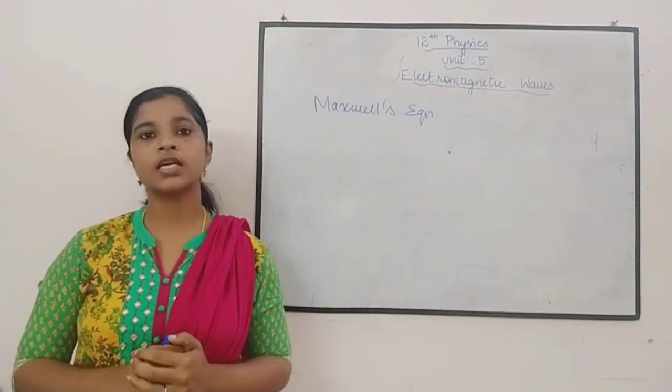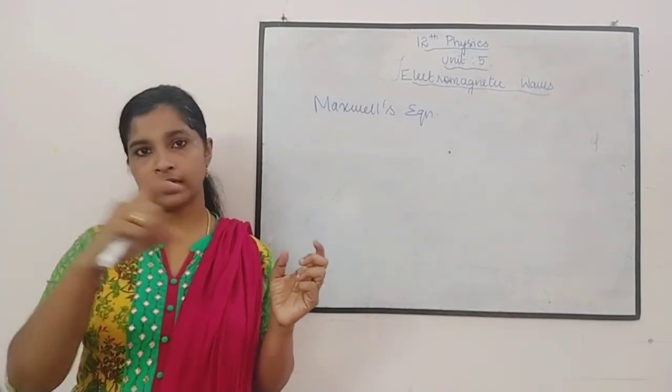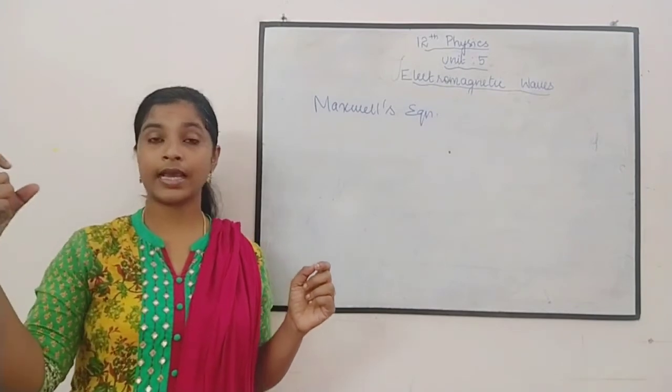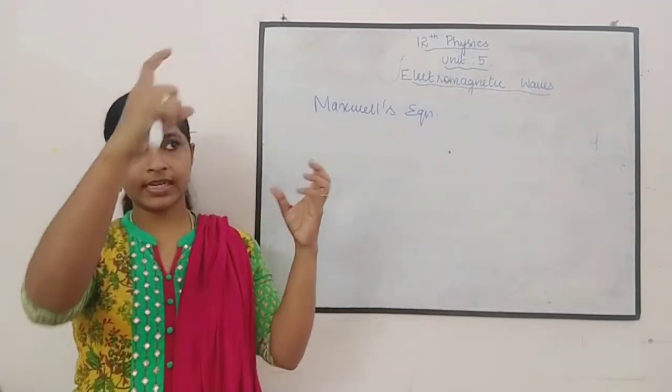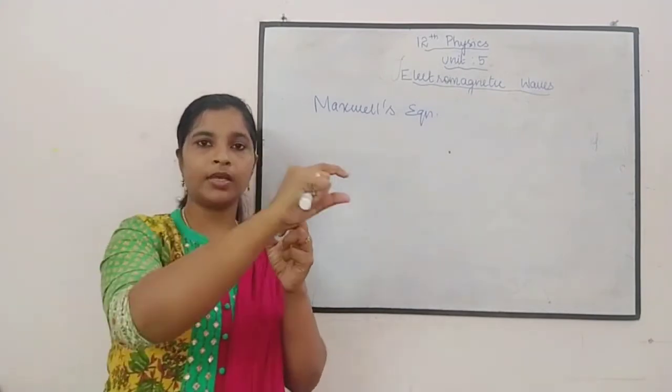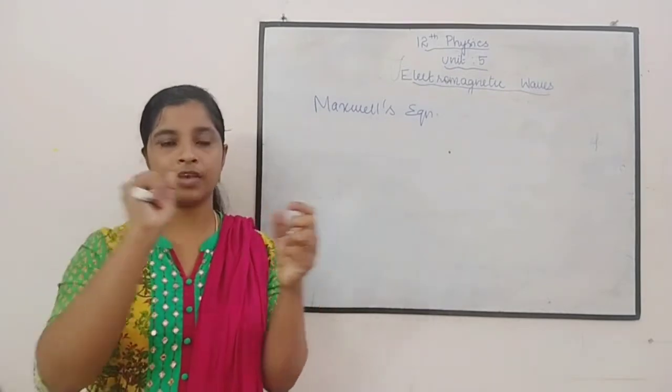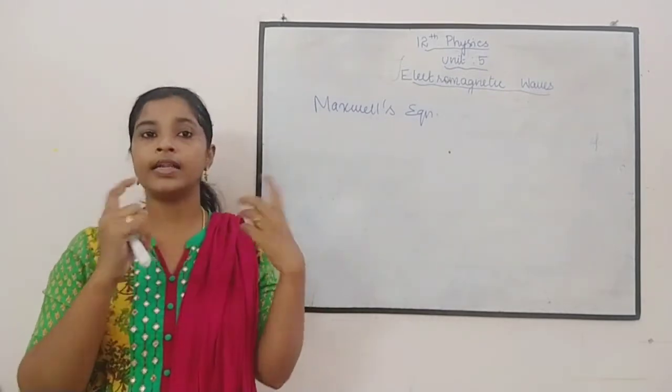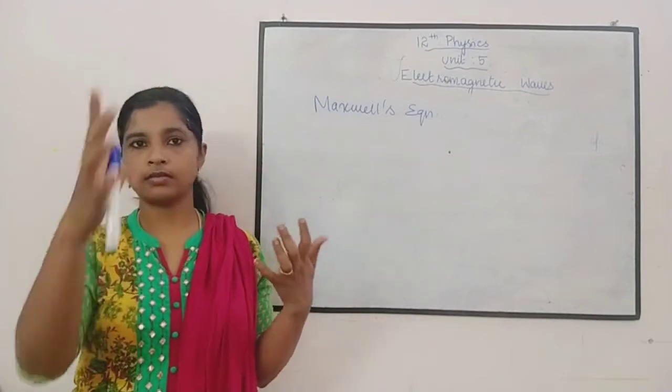They told that if there is a time varying magnetic field, for example there is a conductor and you keep moving a magnet near it, definitely there will be a current in the conductor, right?